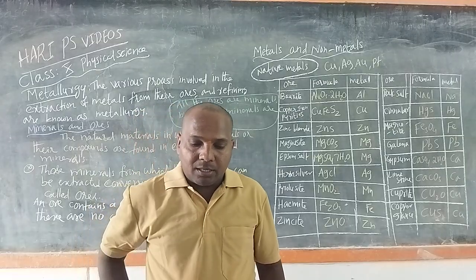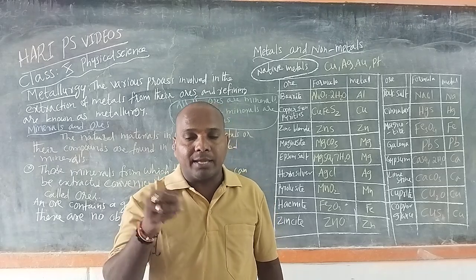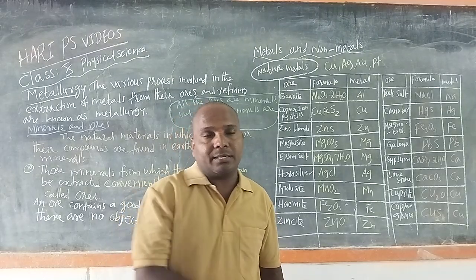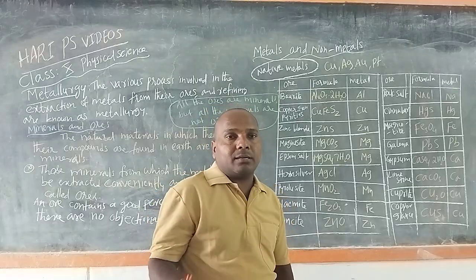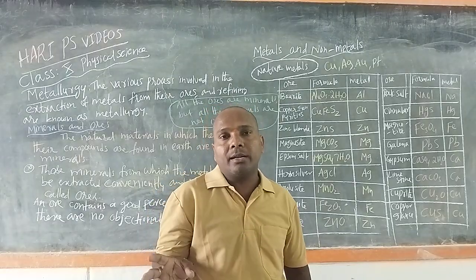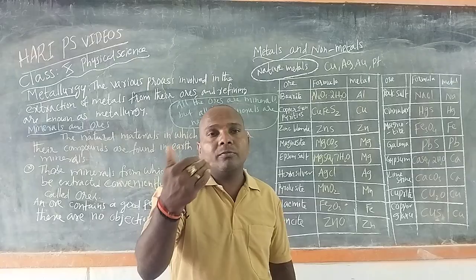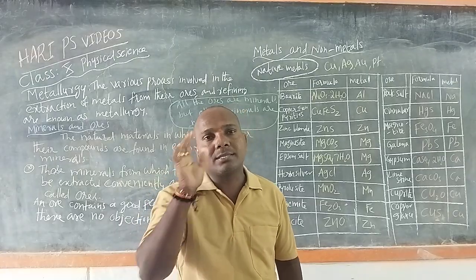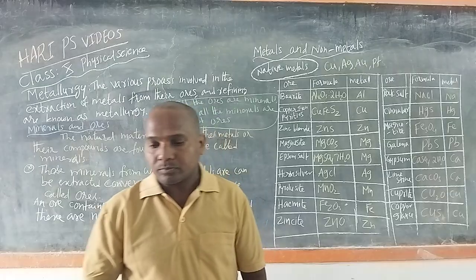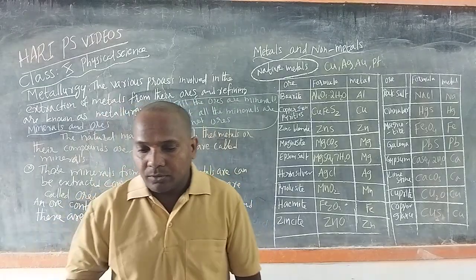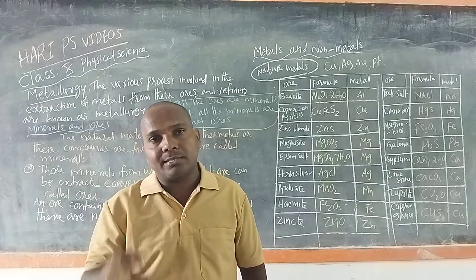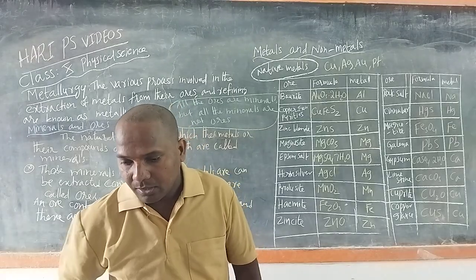Most of the metals are found in the form of compounds, called the combined state. Free state means available singly, on its own.